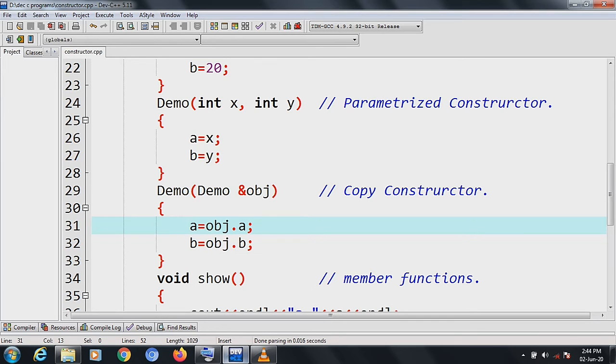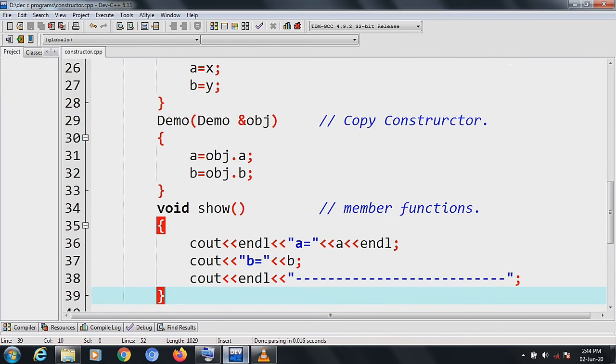That is why we are using here a equal to obj.a and b equal to obj.b. So this is called the copy constructor. Now after that, we have the show function for displaying the values of a and b on the screen. That is why we have taken cout a equal to a and cout b equal to b.